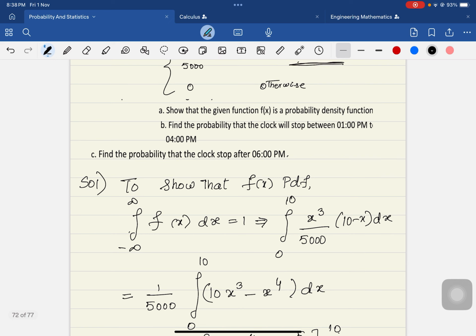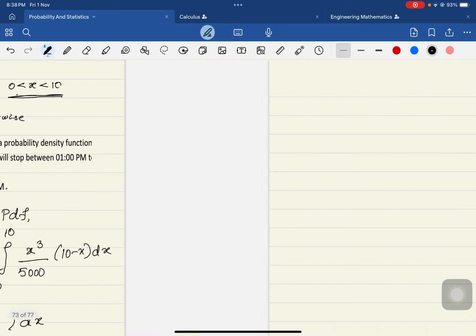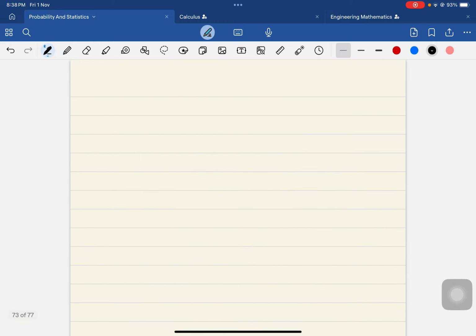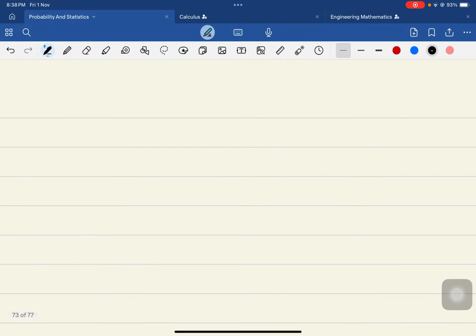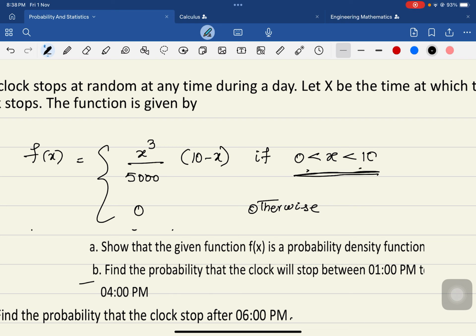And now the next question is, find the probability that the clock will stop between 1 to 4 p.m. So how do we solve this? We have to find the probability of x lying between 1 and 4. So let us see the function, the integral from 1 to 4 of f of x dx. The same function, because the function has been defined from 0 to 10, so 1 to 4 lies in this interval only. This is the value of the function.